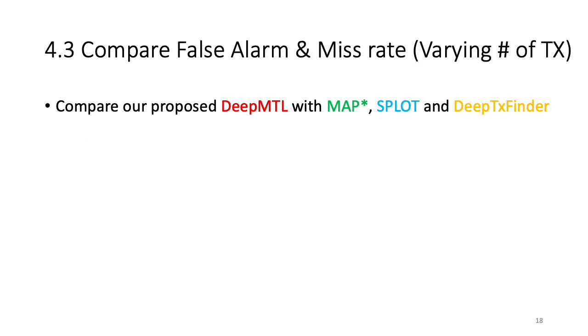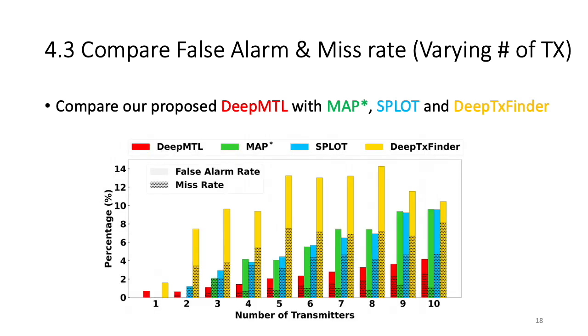Now we compare the false alarm rate and the miss rate while varying the number of transmitters. First, I want to note that we stack the false alarm rate on top of the miss rate and get 1 bar. The lower the bar, the better. From the plot, we observe that when the number of transmitters is 1 or 2, MapStar is the best. When the number of transmitters increases to 3 or more, DeepMTL has the lowest summation of false alarm rate and miss rate. Again, we can conclude that DeepMTL is best at handling many transmitters.